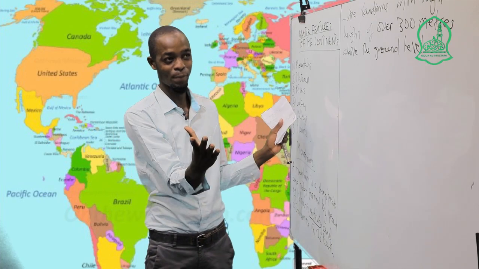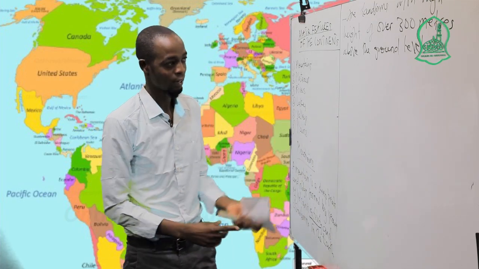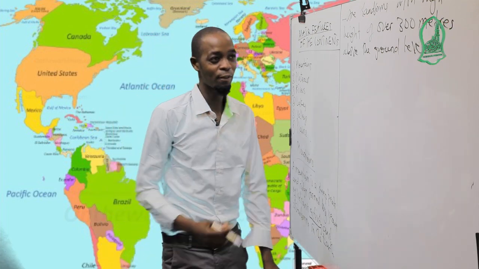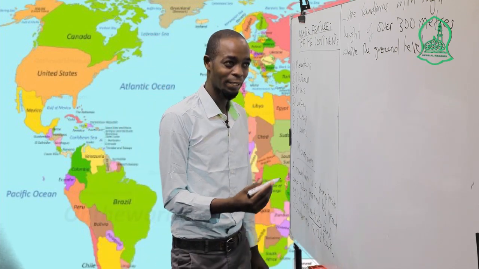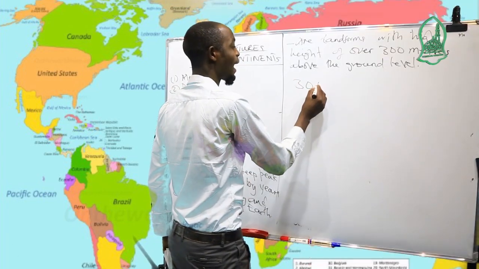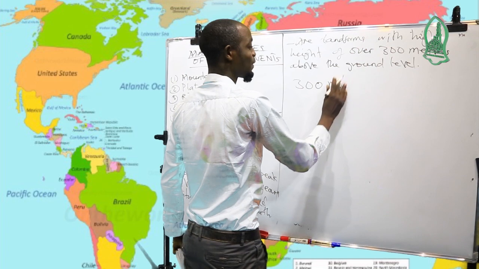So from these definitions you know what is a mountain and what is a hill. You have to know that a mountain has to be over 300 meters.